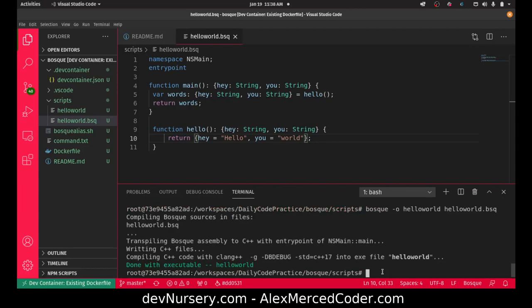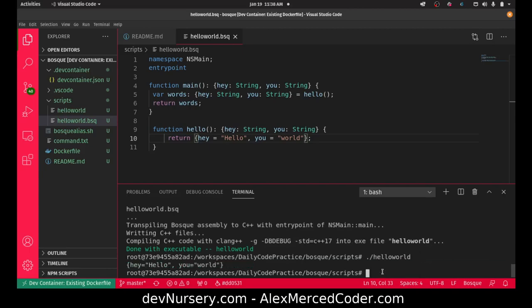Okay, cool. So let's see the result. Okay, and then we run hello world. And yeah, there we go. We get back our output. Okay, so nothing too exciting yet, but the idea is now you can see you can play with the language, you can set up your environment. Hopefully this video was useful for anyone who's looking to play more with this language and dive into it a little bit.